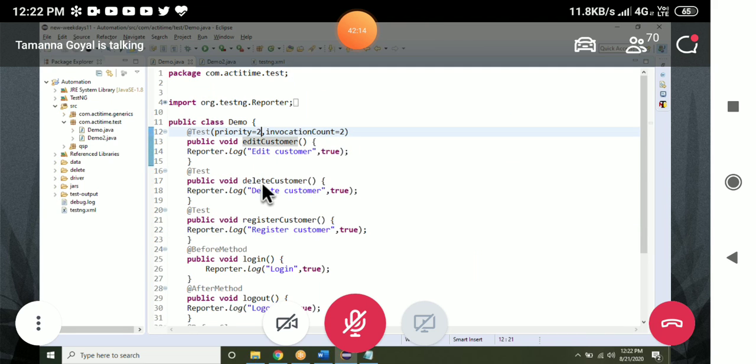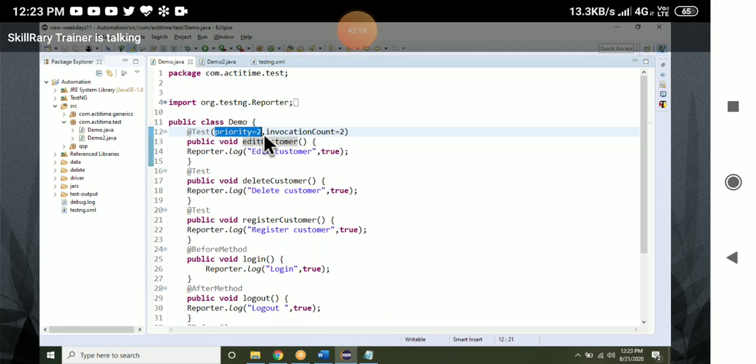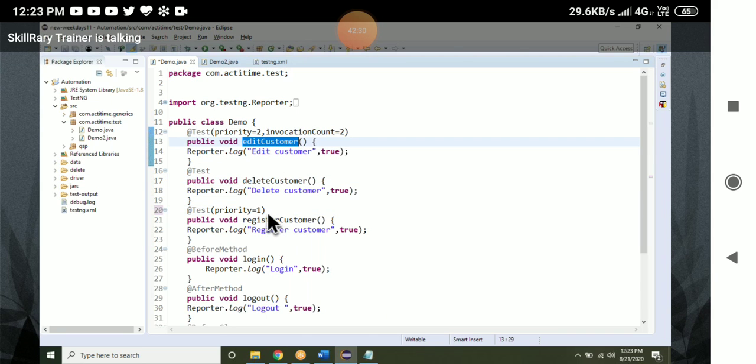Edit customer, then register, and then this edit customer. Yes. But I give like this: first delete customer, then register customer, then edit customer. Same. Whatever it is, now we have given the same things.